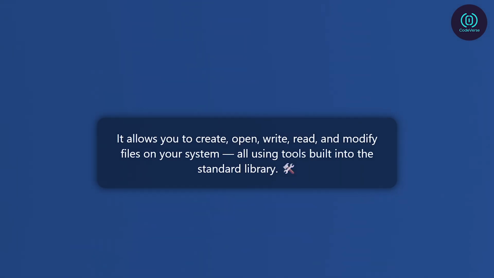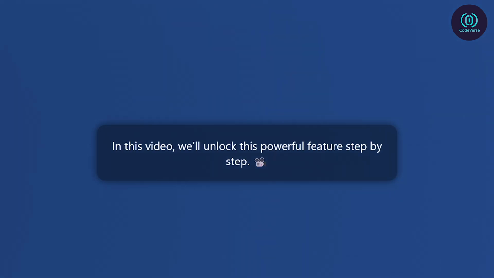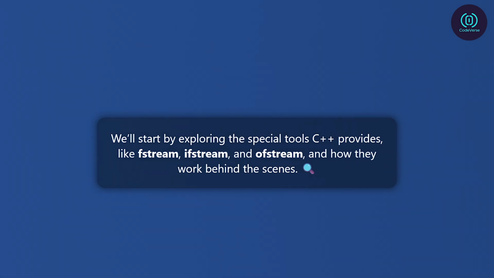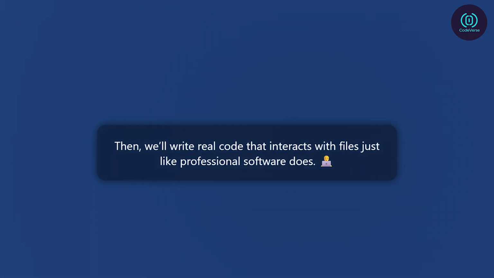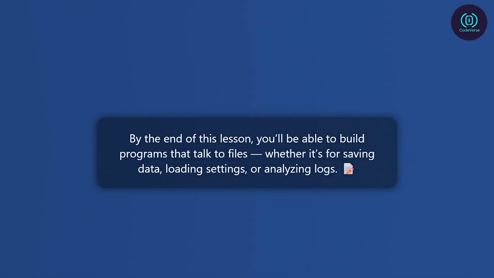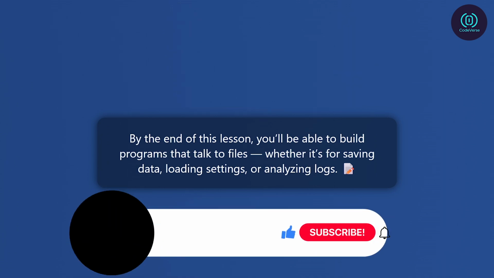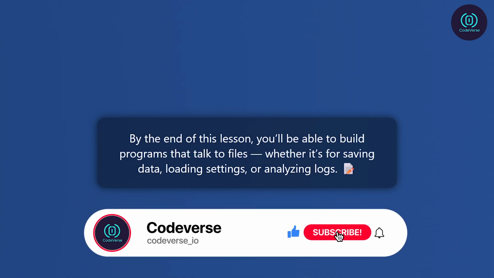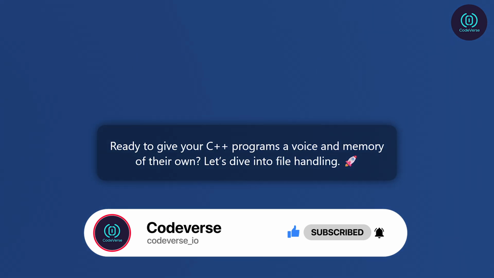It allows you to create, open, write, read, and modify files on your system, all using tools built into the standard library. In this video, we'll unlock this powerful feature step by step. We'll start by exploring the special tools C++ provides, like fstream, ifstream, and ofstream, and how they work behind the scenes. Then, we'll write real code that interacts with files just like professional software does. By the end of this lesson, you'll be able to build programs that talk to files, whether it's for saving data, loading settings, or analyzing logs. Ready to give your C++ programs a voice and memory of their own? Let's dive into file handling.